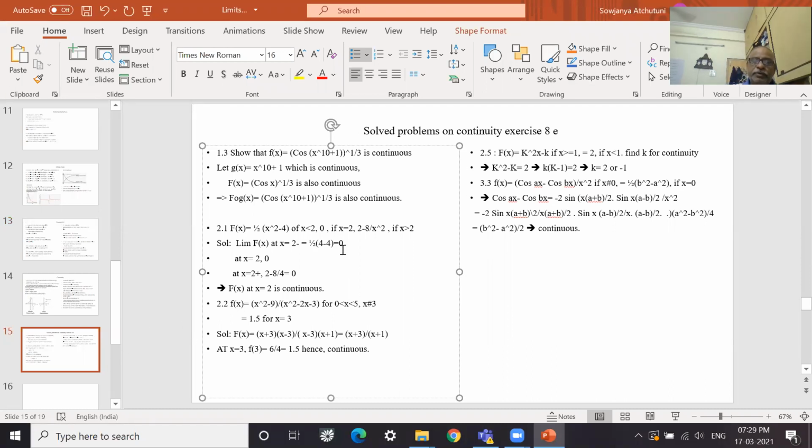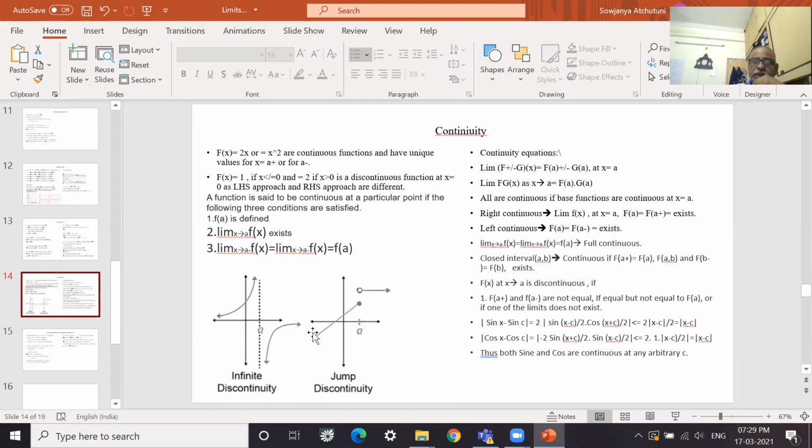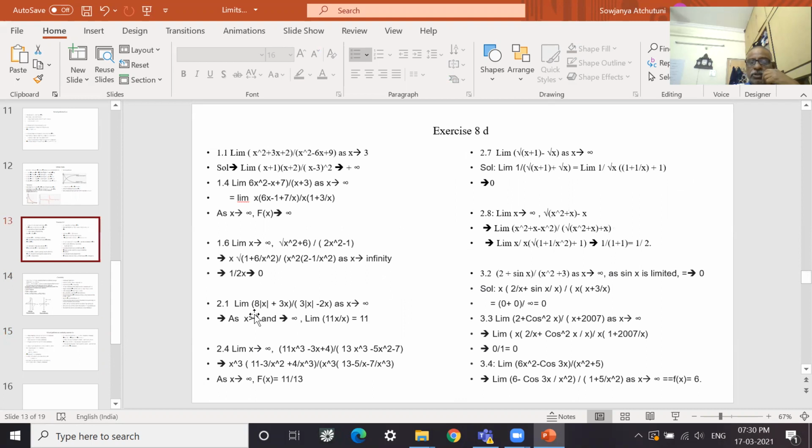Okay. So like that, we should be able to check continuity from a minus and a plus. If all are equal, then we can say that the function is continuous. It will not be like this. If it is a continuous function, it goes like a continuous curve. These two are discontinuous functions. So this is what we have seen.